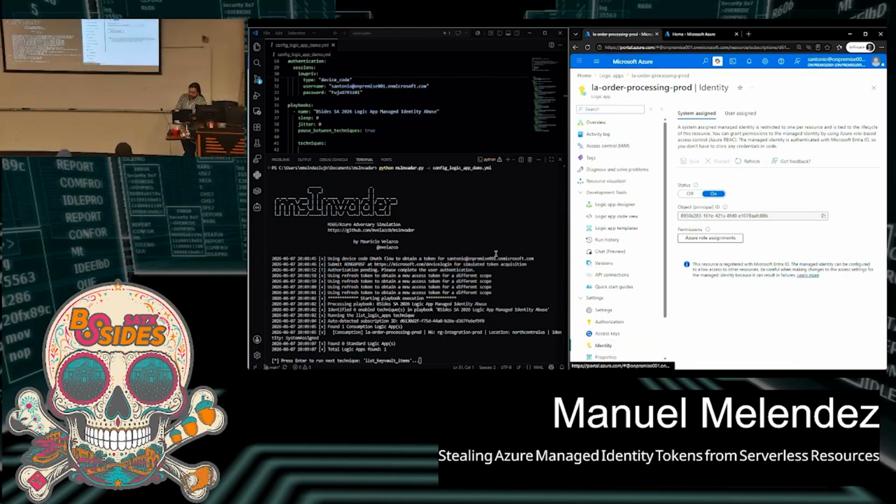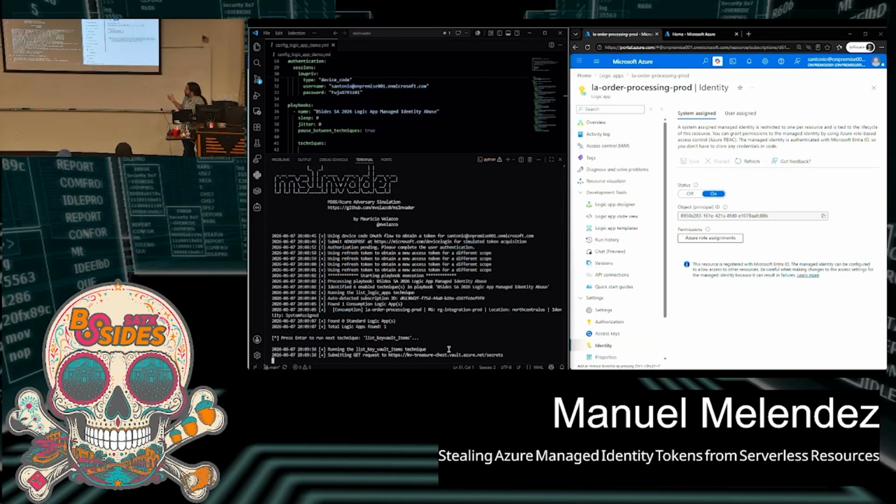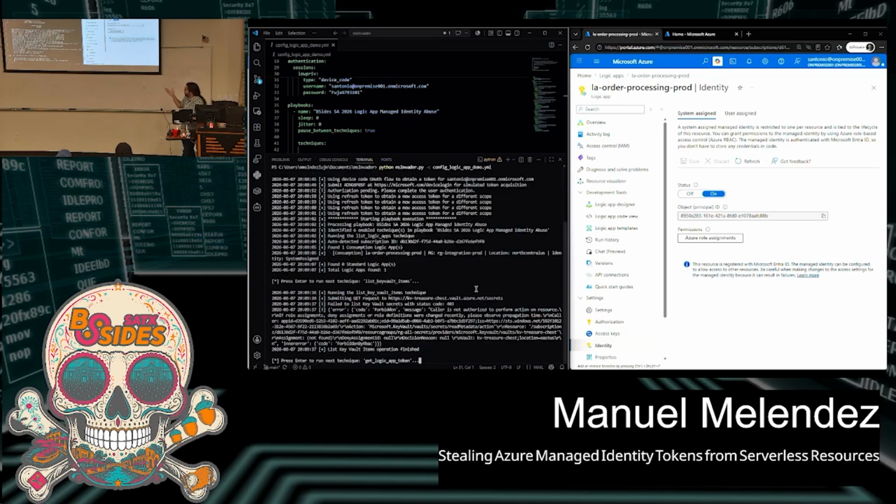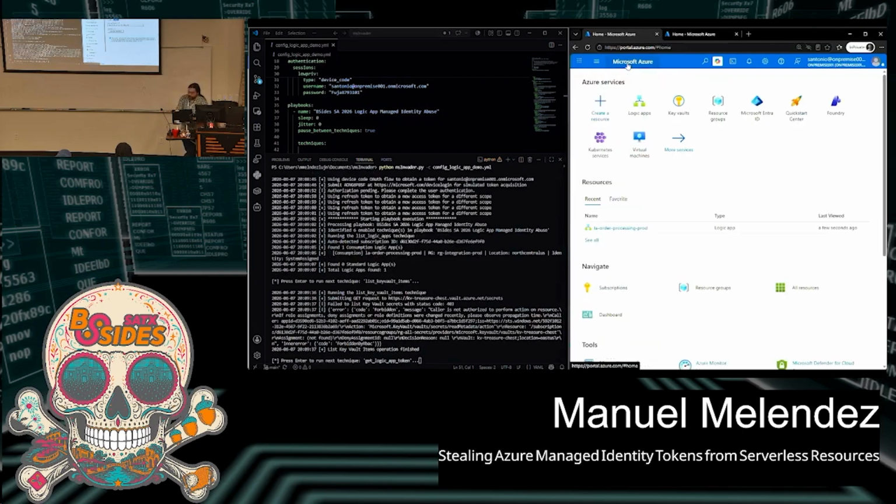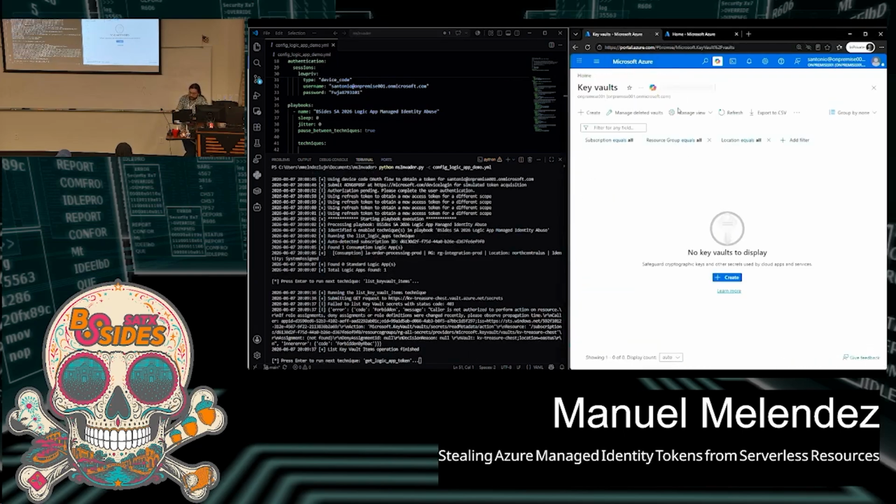So the next thing, just to show you again the permissions and capabilities of this user, we're going to try to enumerate and access the key vault that we mentioned before, the target key vault. Here we got an error. It says forbidden, the client does not have authorization to perform the action on the resource, and this was for the treasure chest key vault that we mentioned before. As you can see, this user, and also on the portal, if we go to key vaults, there's nothing to show. So this user doesn't really have access to any of these resources or secrets or anything.